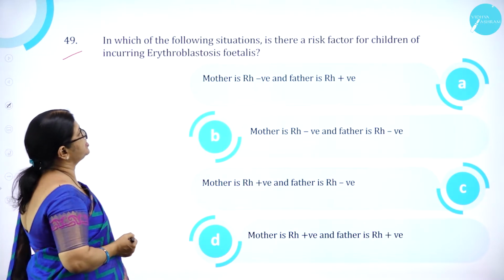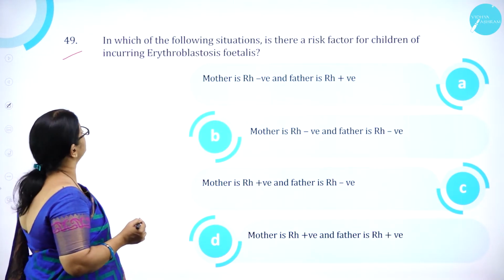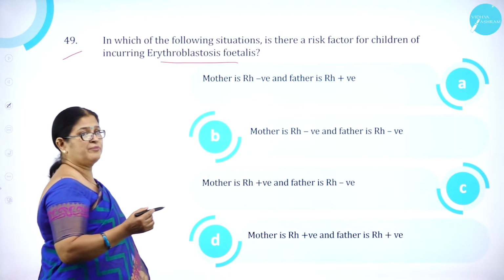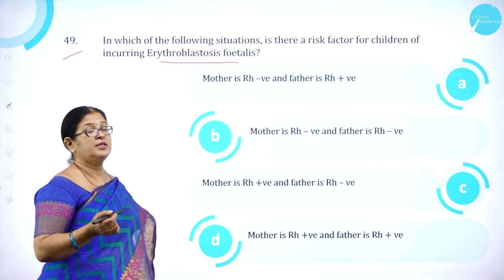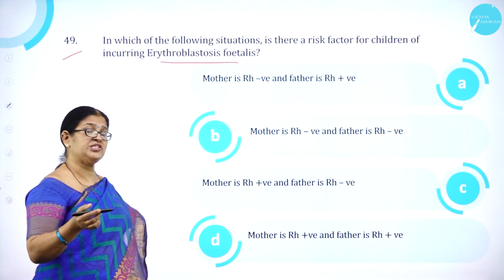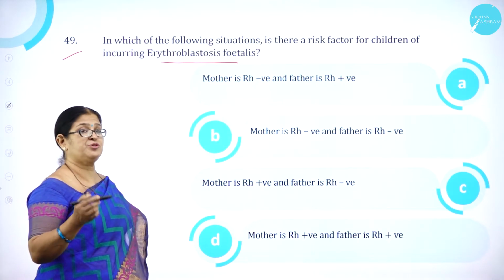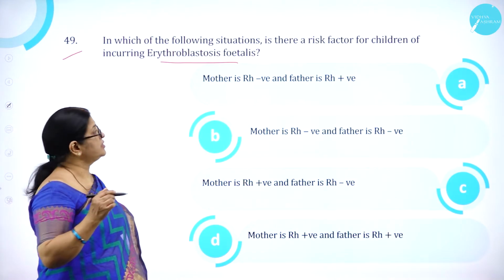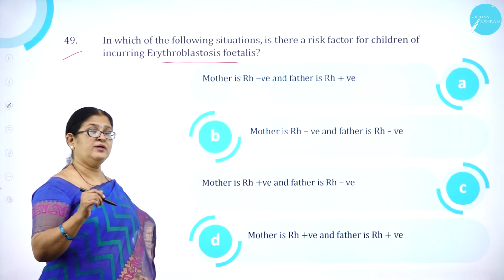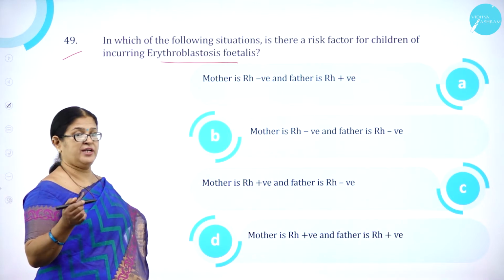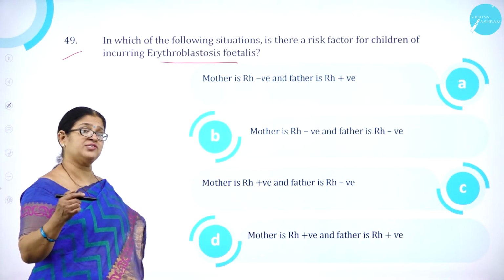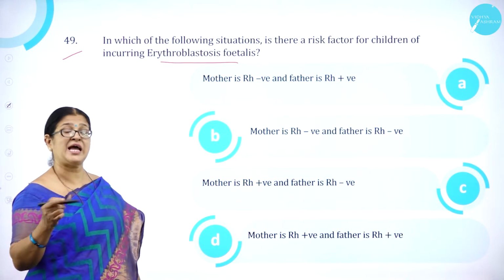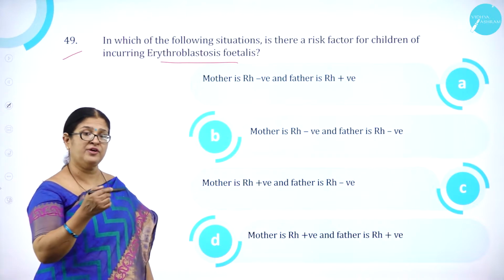In which of the following situations is there a risk factor for children of incurring erythroblastosis fetalis? So this is a very common thing which we come across when a Rh negative woman marries a Rh positive man and the fetus blood is Rh positive. And the very problem arises when she plans for a second child. So by the time she delivers the first child, the mother's blood would not have developed the antibodies for anti-D of the fetus.